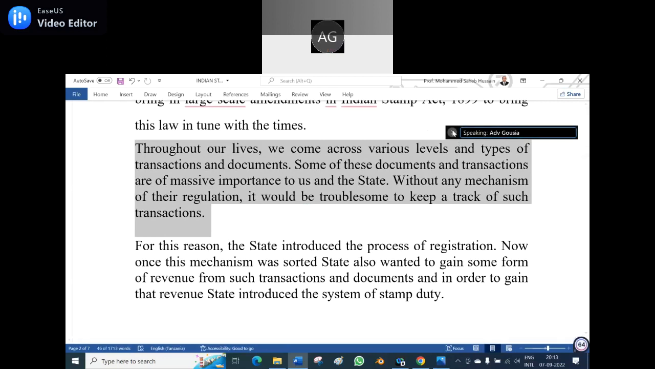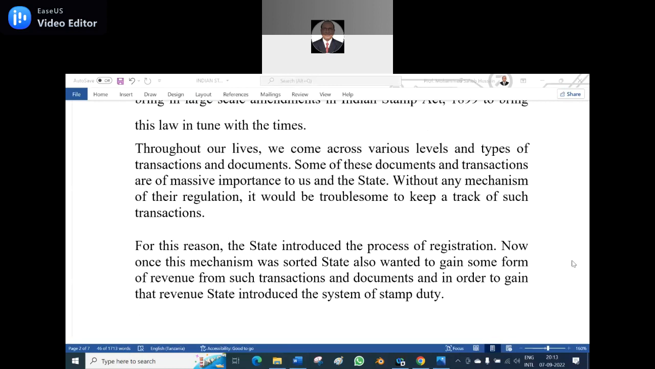Throughout our lives, we come across various levels and types of transactions and documents. Some of these documents and transactions are of massive importance to us and the state. Without any mechanism of their regulation, it will be troublesome to keep track of such transactions.